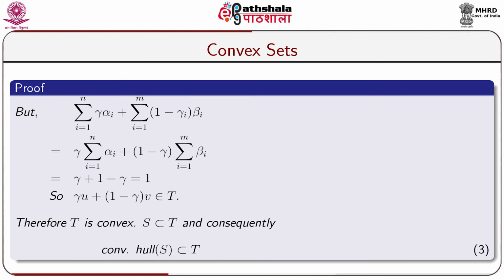But sigma i equal to 1 to n gamma alpha i plus sigma i equal to 1 to m (1 minus gamma) beta i is equal to gamma into sigma i equal to 1 to n alpha i plus (1 minus gamma) into sigma i equal to 1 to m beta i, which is again equal to gamma plus 1 minus gamma, and that is equal to 1. So, gamma u plus (1 minus gamma) v belongs to capital T, and it shows that capital T is convex and S is a subset of T, and consequently convex hull of S is a subset of T. This is equation number 3.